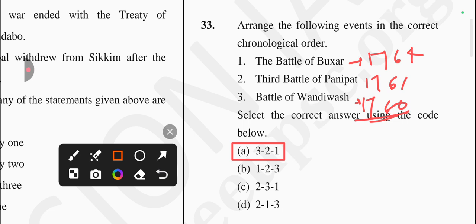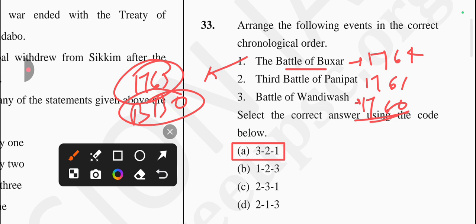And if we're talking about the chronology, Battle of Buxar, if we're talking about the Battle of Buxar fought between the British East India Company and combined force of Mir Qasim, Shujauddaulah and Mughal Emperor Shah Alam II. And at last, what happens is that in this Battle of Buxar, a Diwani right is signed in 1765 through the Allahabad Treaty, in which Bengal, Bihar and Odisha get the Diwani right, to whom? To the British, okay.